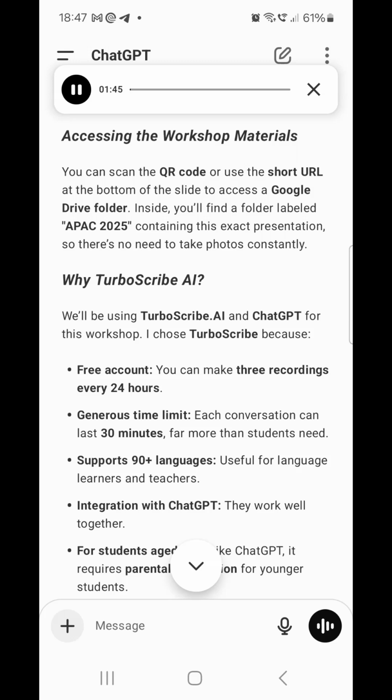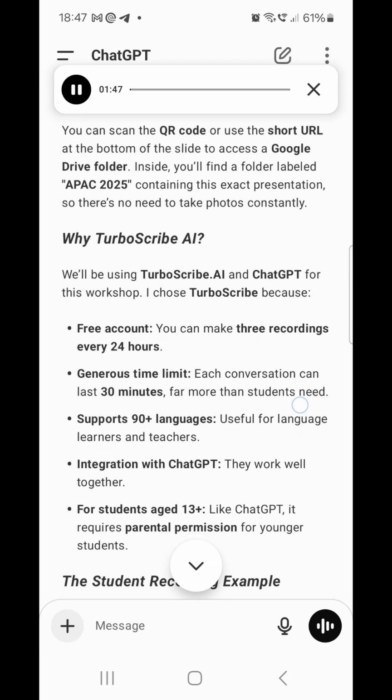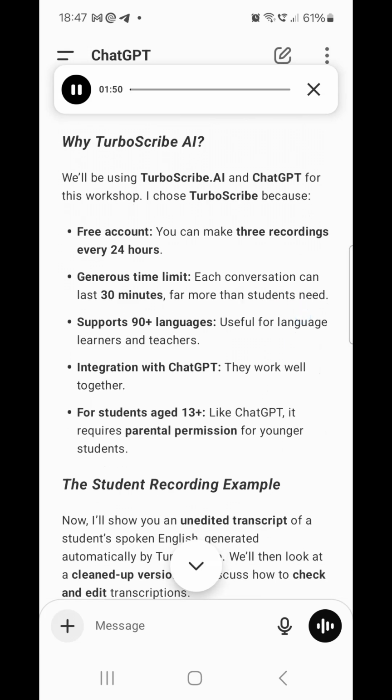Why Turboscribe.ai? We'll be using Turboscribe.ai and ChatGPT for this workshop. I chose Turboscribe because with a free account, you can make 3 recordings every 24 hours. Generous time limit: each conversation can last 30 minutes, far more than students need. It supports 90 plus languages, useful for language learners and teachers. Integration with ChatGPT: they work well together. It's for students aged 13 plus, like ChatGPT, which requires parental permission for younger students.